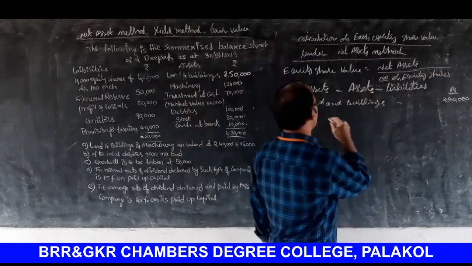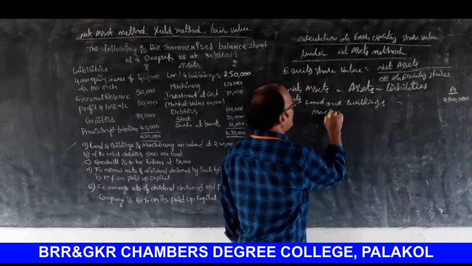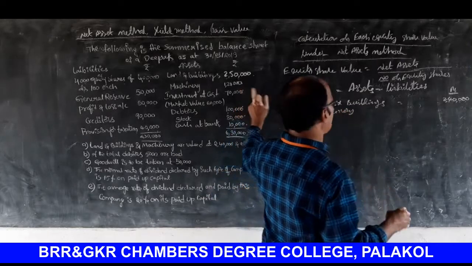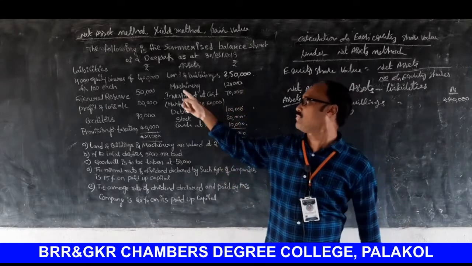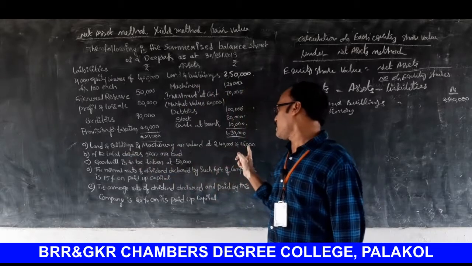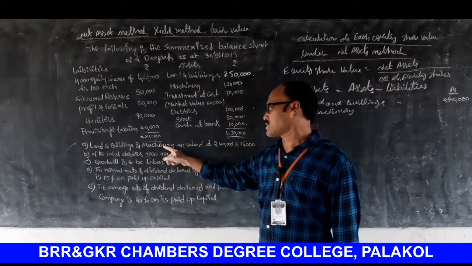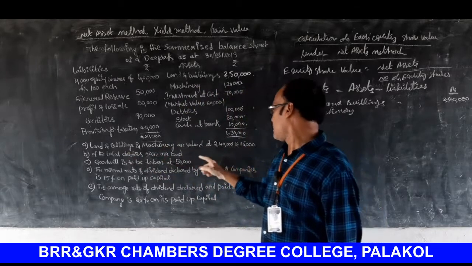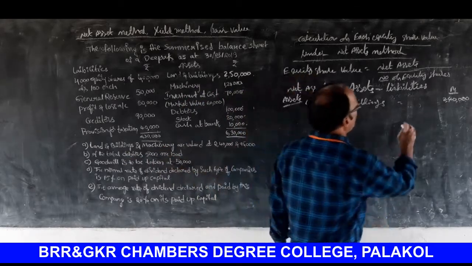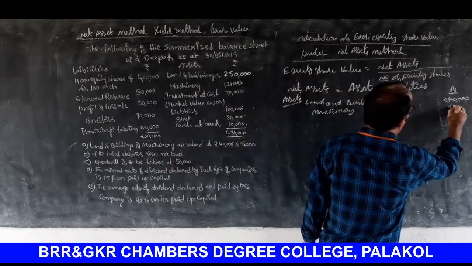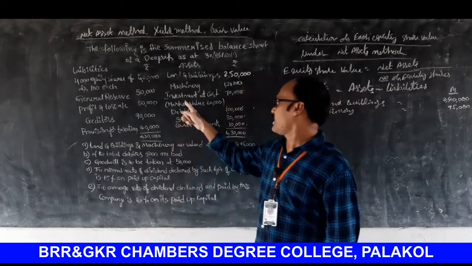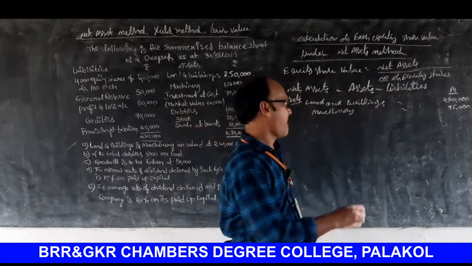Next one, machinery. The actual value of machinery available in the balance sheet is 1,20,000. But in the adjustment, the machinery is revalued at rupees 95,000. That's why machinery 95,000. Next one, debtors.